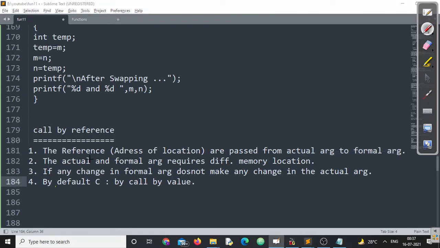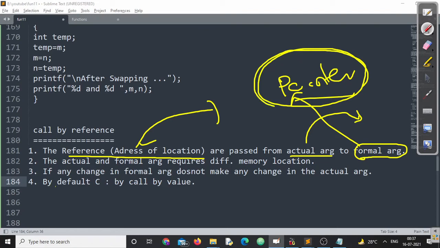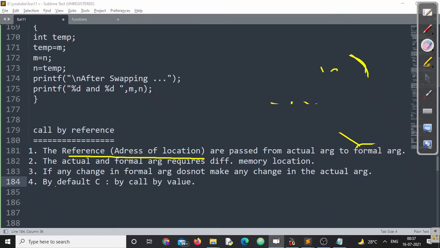Since references or addresses are passed, definitely the actual argument will give you the address. And what will be the type of the formal argument? Definitely you will say, since we are passing addresses, we will require a variable of type pointer, because a pointer is the only variable in C which can hold an address. No other variable is able to hold an address, if I am not wrong, right? Okay. So here the formal argument has to be what? It has to be a pointer variable.